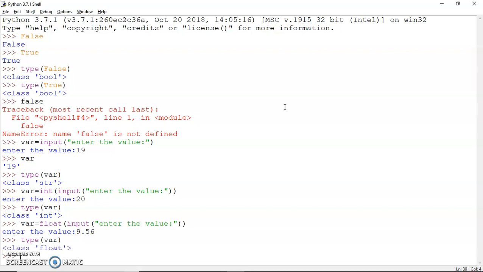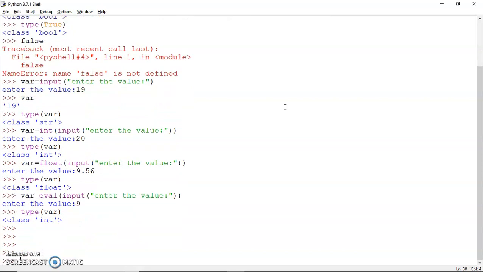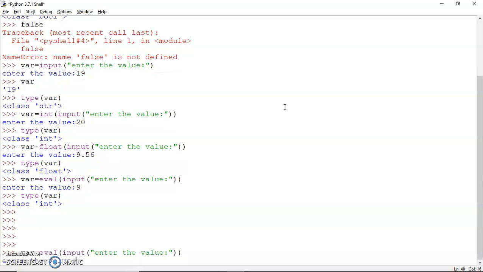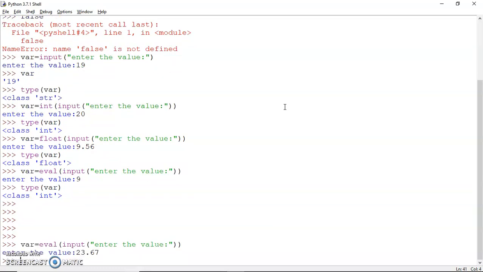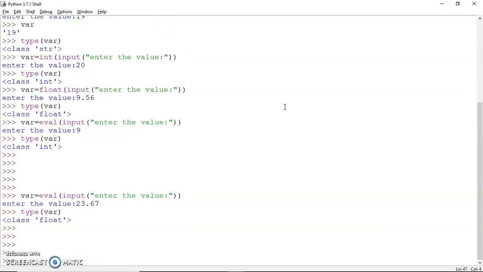Now, if I wish this to be done automatically by the Python interpreter, instead of float I can use the eval function. If I run it and give 9, it will automatically pick the type as integer. Again, if I run it and give the value 23.67 and check the type, it will pick up float. That means eval will automatically take care of the value. If you enter an integer value, it is taken as an integer; if you enter a float value, it's taken as a float, and so on.